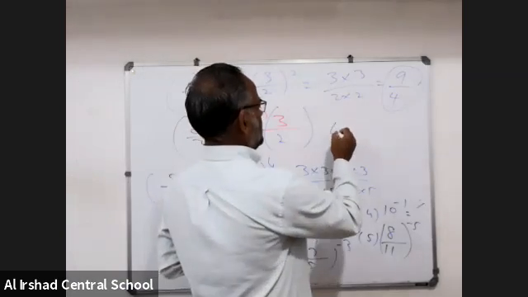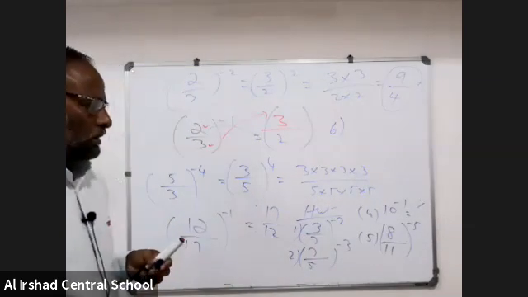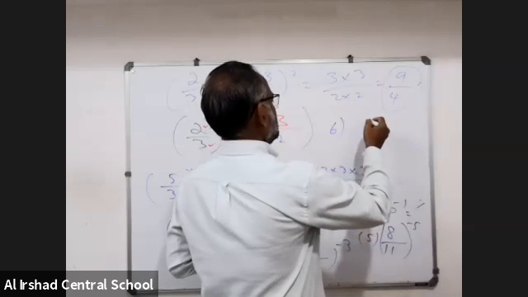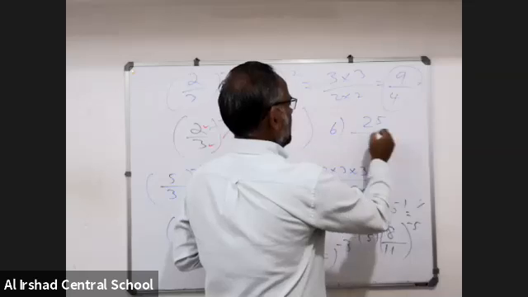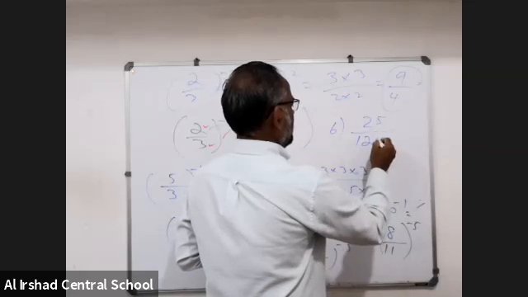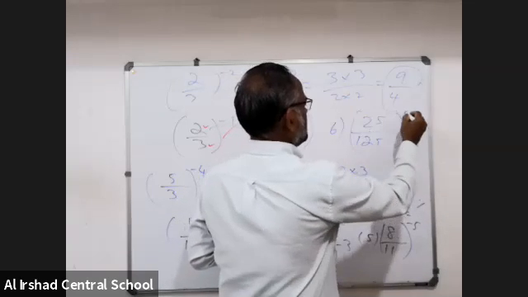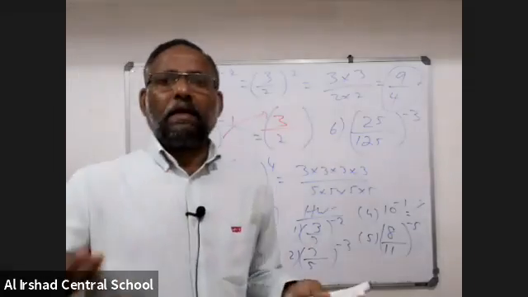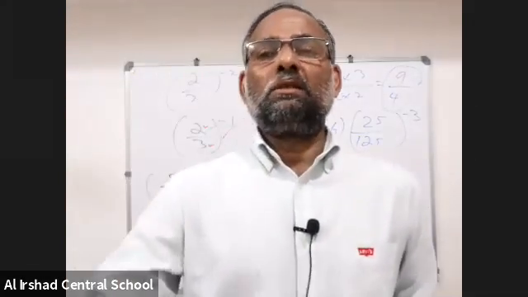Last but not the least, the 6th one. Be careful here. Listen here. 25 by 125 inverse 3. You have to use your intelligence and brain, whatever that common sense also.